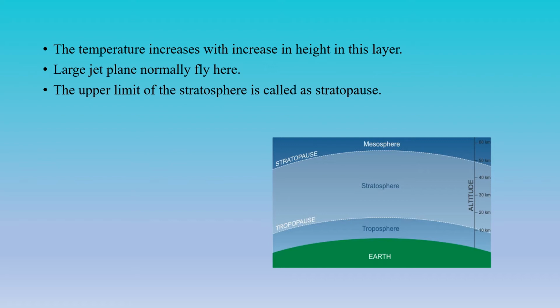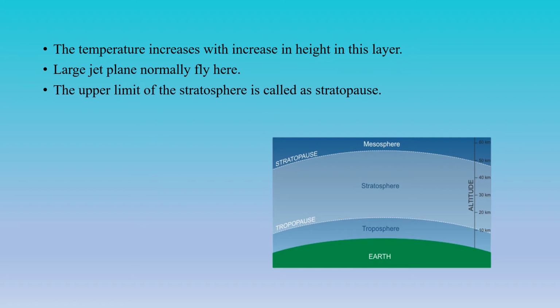Why is it increasing? Temperature increases in the stratosphere because the atmosphere's ozone is concentrated here. The atmosphere's ozone layer is also called the ozonosphere. The ozone layer absorbs the ultraviolet radiation from the sun. Because of that, the stratosphere is heated. Do you understand, children, now? Yes. Why is it increasing?